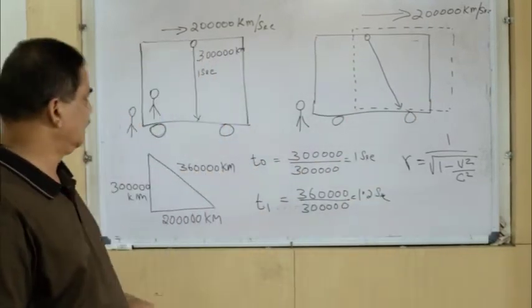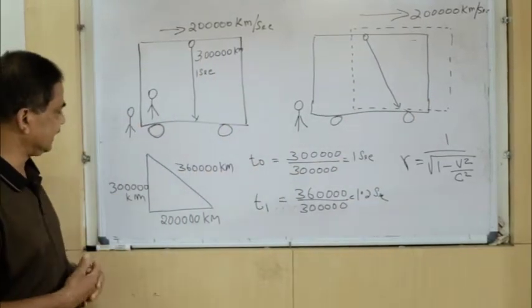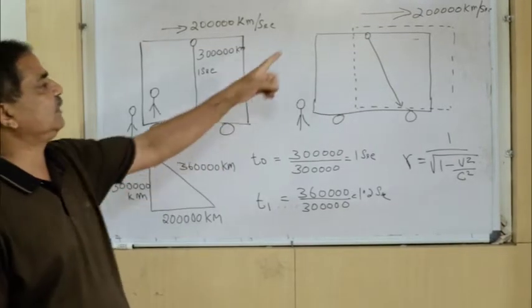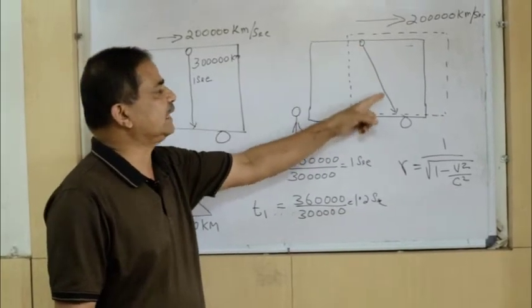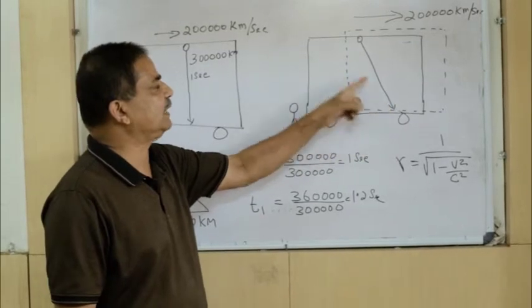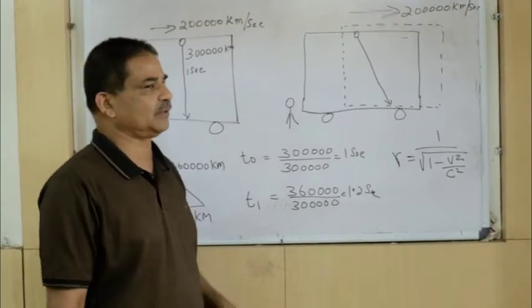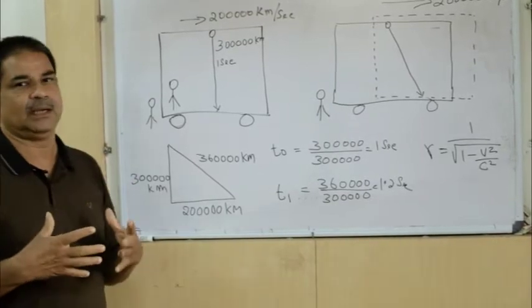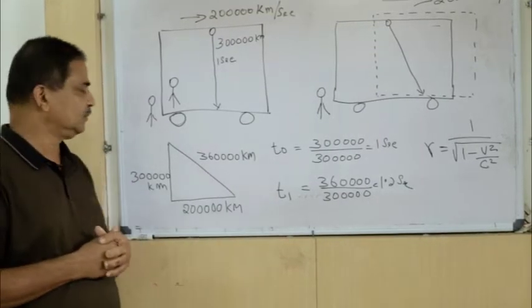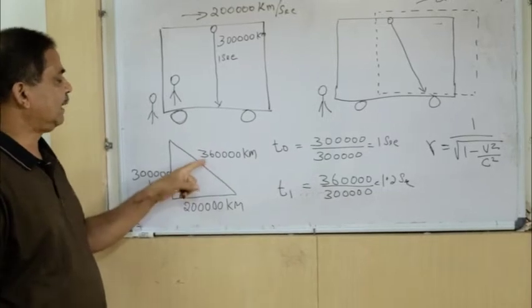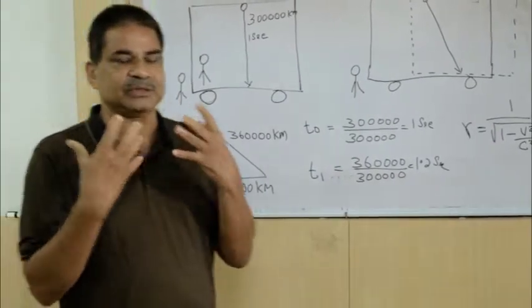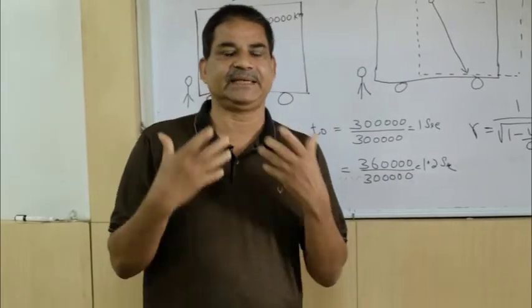Since it is a right angle triangle, we can calculate the hypotenuse, which is equal to the distance traveled by the ray of light as observed by the outside observer. Applying the Pythagorean theorem, we get approximately 3,60,000 kilometers. So different observers measure different distances.